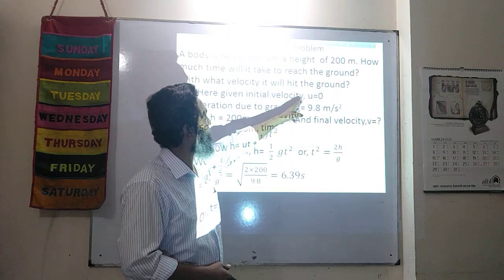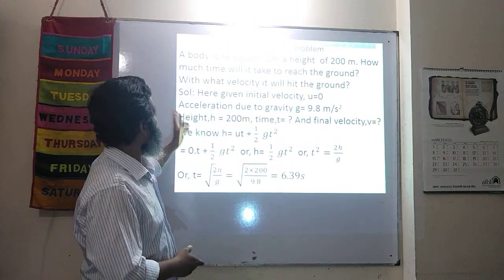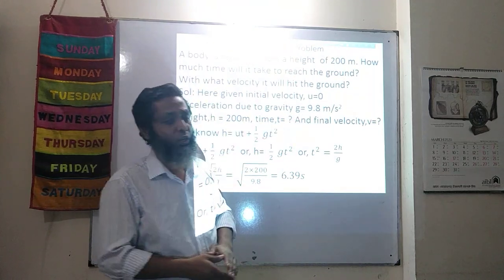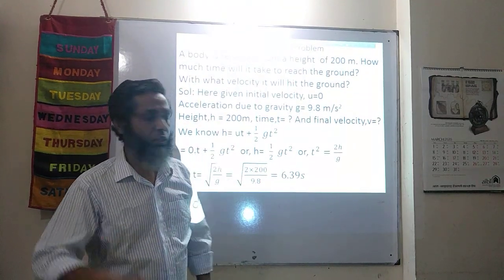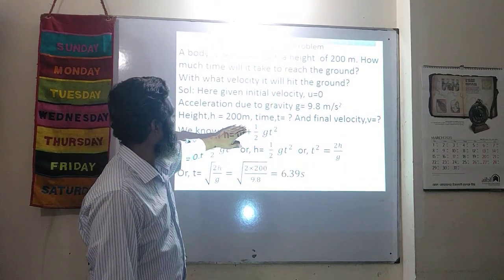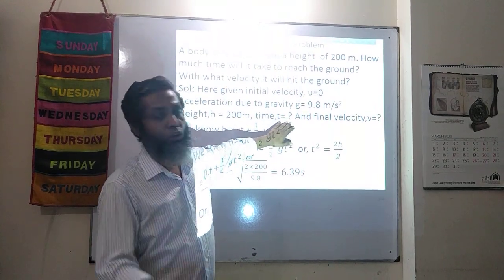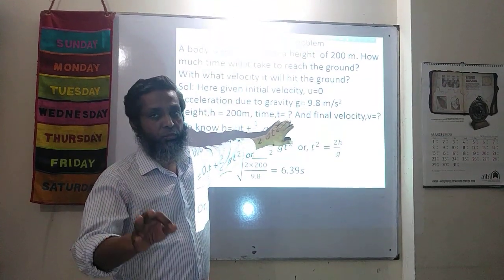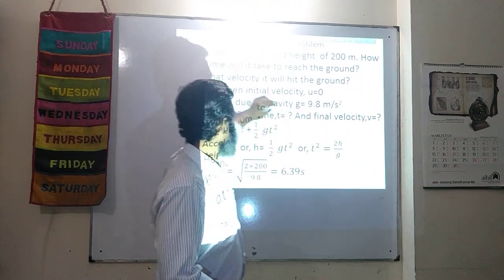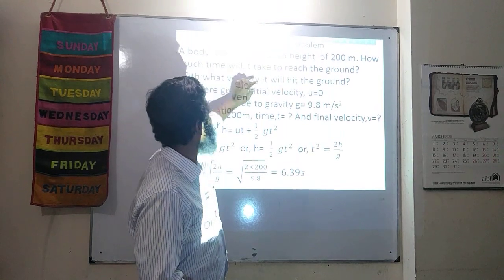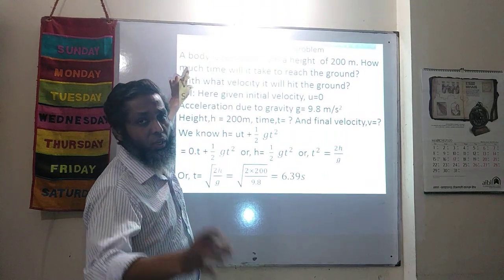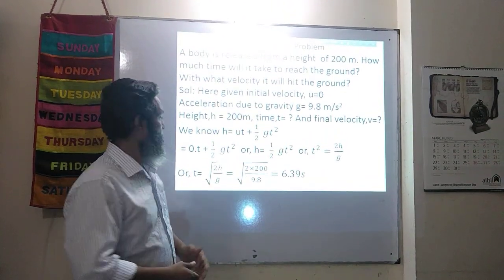Given initial velocity u is equal to 0. Acceleration due to gravity g is equal to 9.8 meter per second square, because this is the standard value of g. Height h is equal to 200 meter. Time t is equal to what? Because we have to find the time. And the second portion, final velocity v is equal to what? Because it is asked with what velocity it will hit the ground. That means the final velocity we have to determine.